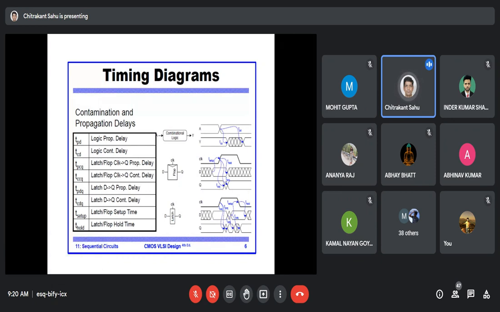It must be stable for some period of time before, and that period is called the setup time. Let's say the setup time is 30 picoseconds. That means your input D must be stable by 70 picoseconds, and the clock should rise at 100 picoseconds. So that 30 picosecond window should be there, and the input must be stable.